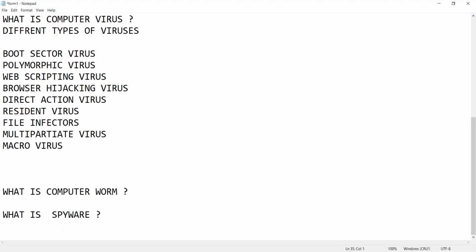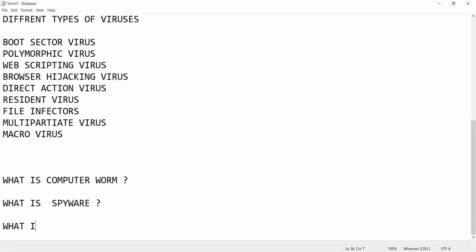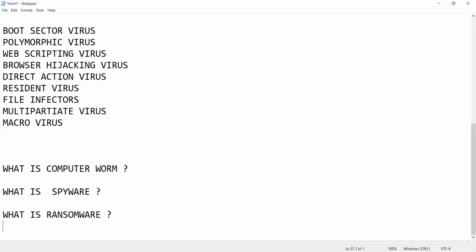Next comes, what is ransomware. Ransomware are malicious programs that will encrypt all your system's data and will ask for a ransom to decrypt these files. They take the support of bitcoins to get that ransom.